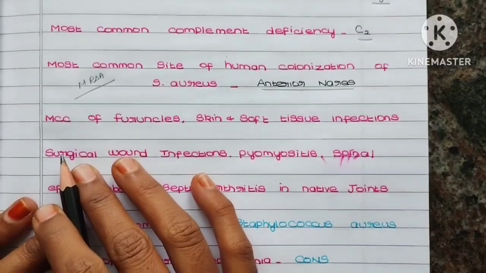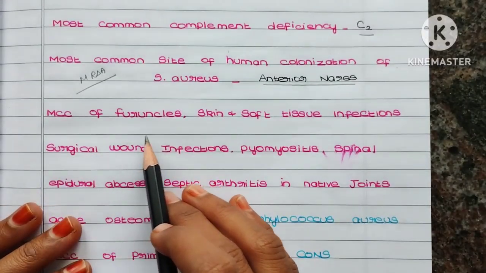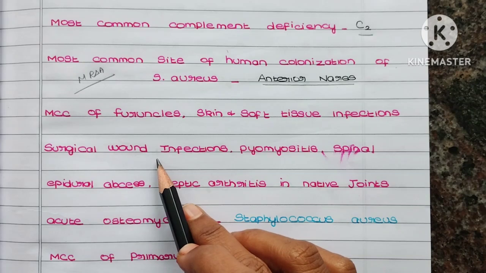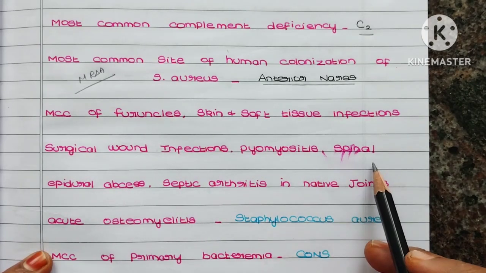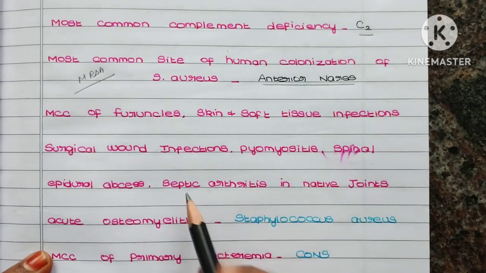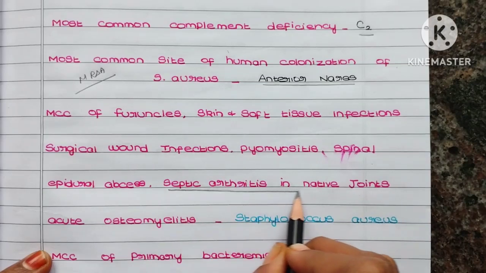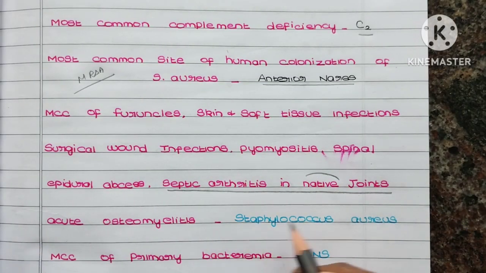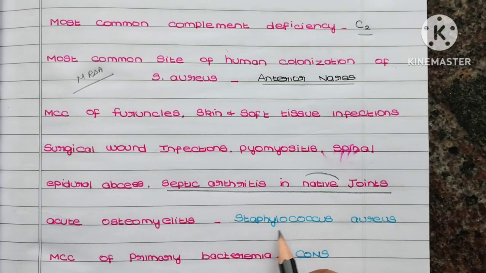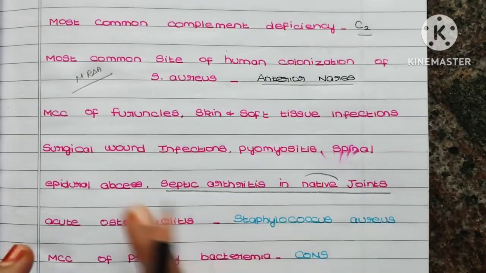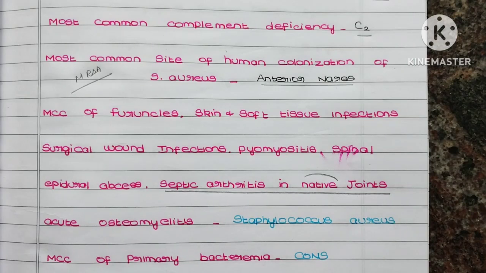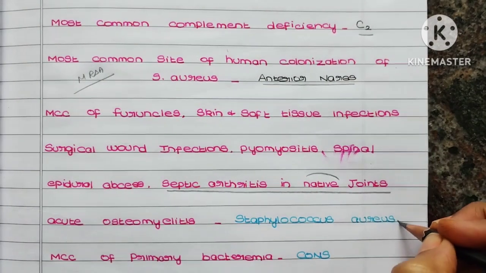The next question is the most common cause of furuncle, skin and soft tissue infection, surgical wound infection, pyomyositis, spinal epidural abscess, septic arthritis in native joints, and acute osteomyelitis. Here the most common cause is Staphylococcus aureus. So if you come across a history of boils or furuncle and pyomyositis, you can go for Staphylococcus aureus.